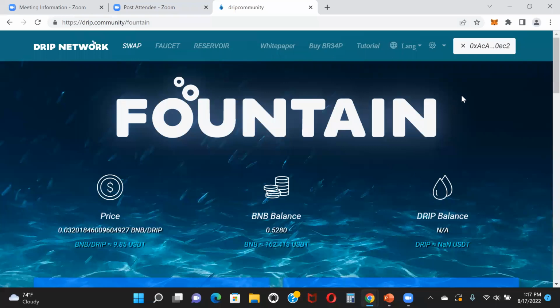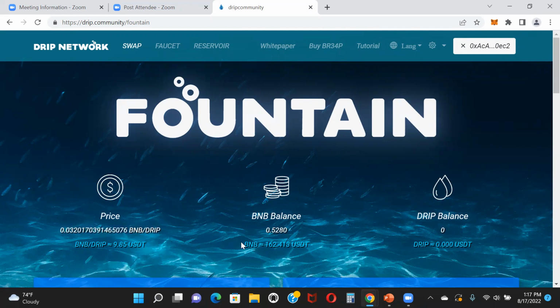So once you have your wallet connected, you're going to see your wallet address right here. Okay. So now you can kind of navigate through the UI. Let me show you the most important parts and how you can get started. So this is the price. Right now you can see the price of drip, $9.85.